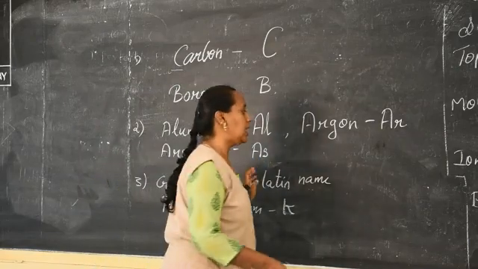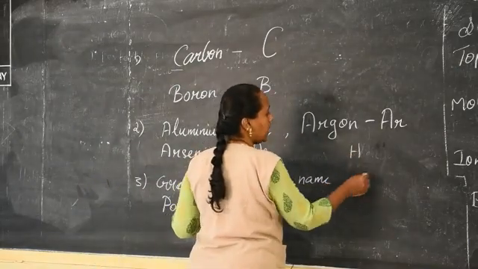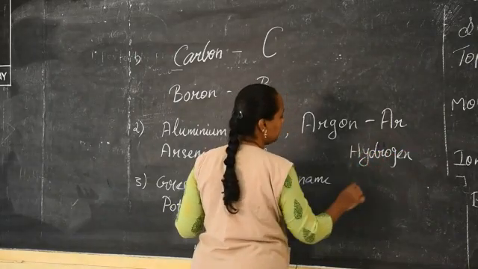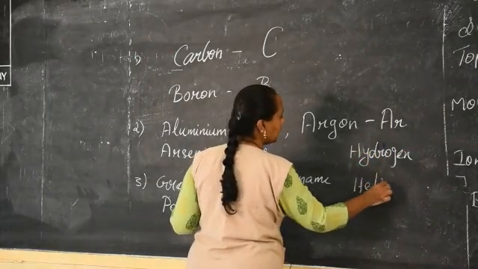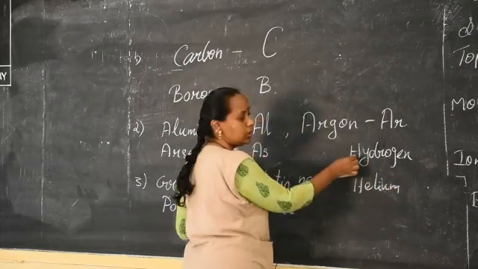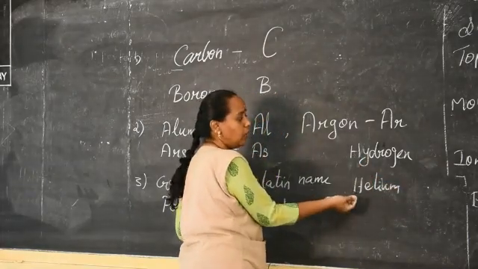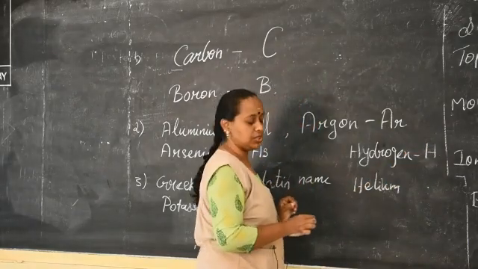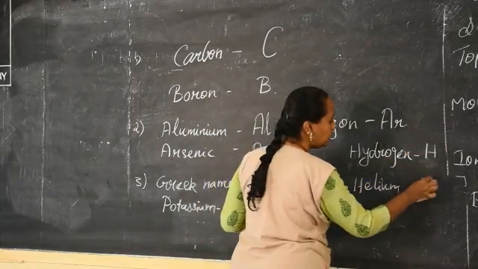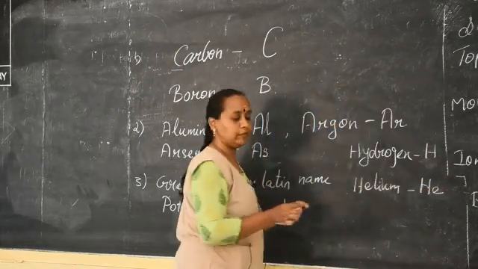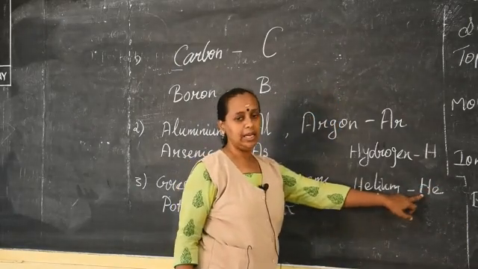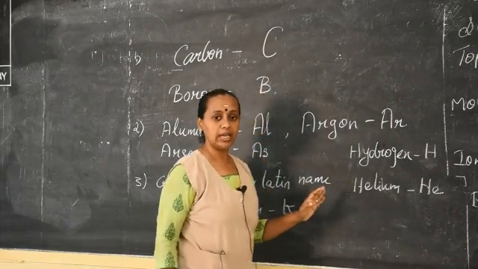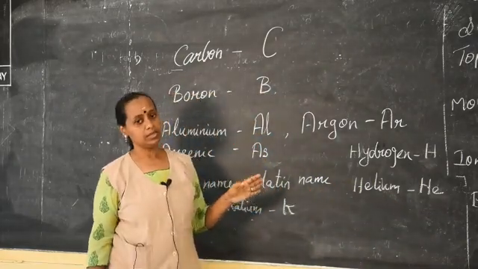For example, hydrogen is H, and another element is helium. Both start with H, so how will you write them? Hydrogen is written with just a capital H. When I write helium, I write H-E. You can see the first letter in capital and the second letter in small letters. So I hope you can understand how to write the symbols.